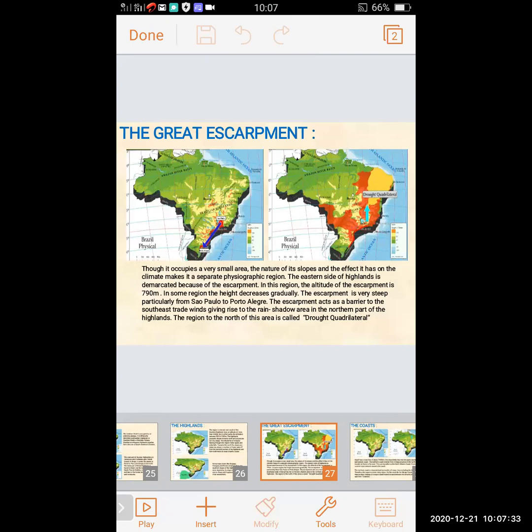The escarpment acts as a barrier to the southeast trade winds, giving rise to the rain shadow area in the northern part of the highland. What does the escarpment do? It acts as a barrier to the southeast trade winds, which give rise to the rain shadow area in the northern part of the highland.